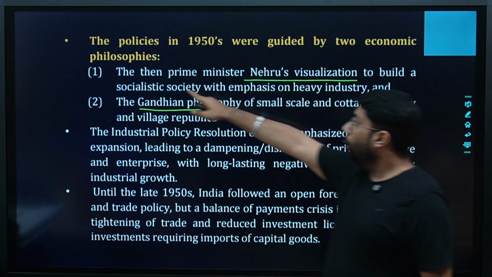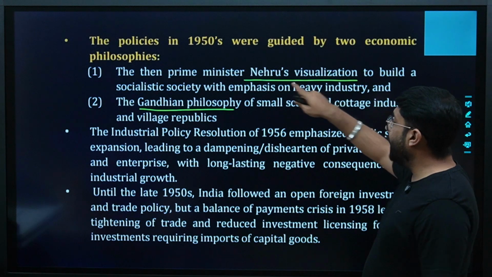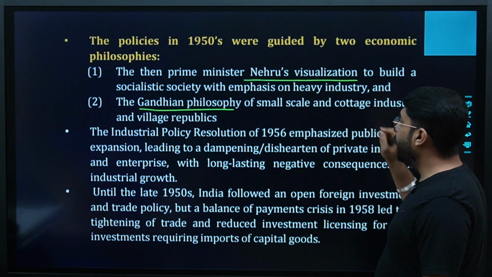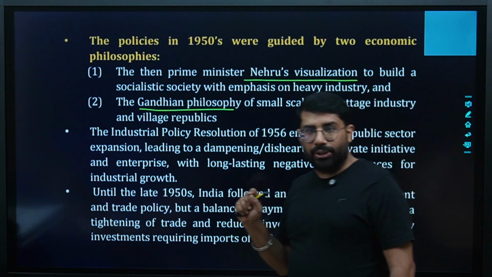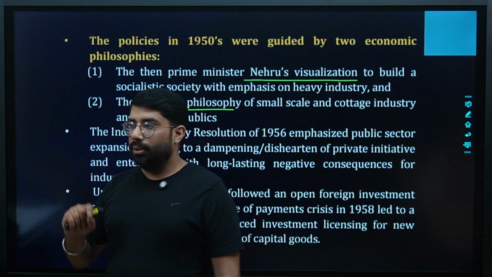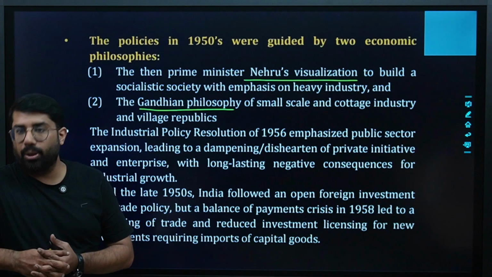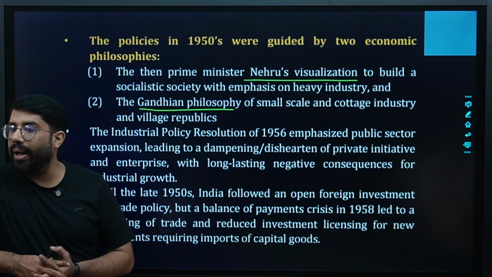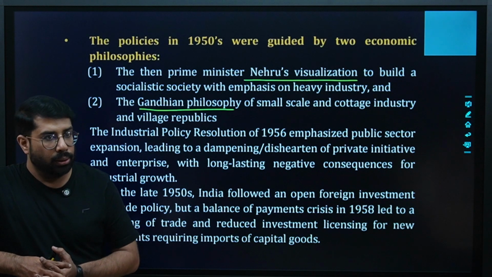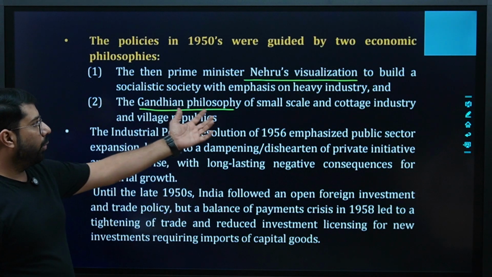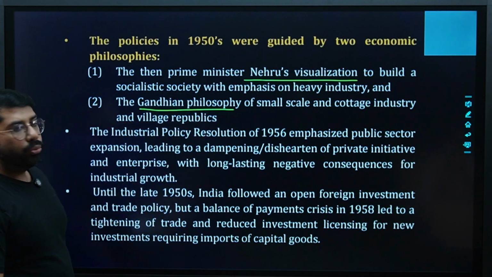Okay. So Prime Minister Nehru's vision was to build a socialistic society with emphasis on heavy industry. I hope all of you understand what a socialistic society is. A socialistic society means a society which is covered by the government only, where all the resources are owned by the public sector, the government only. That was the vision of Mr. Nehru. Whereas the Gandhian philosophy was small scale and cottage industry and village republics.